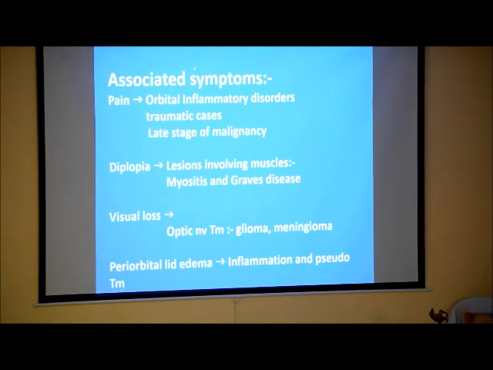Associated symptoms are like pain. Pain is more common in inflammatory disease and late stage of malignancy. Diplopia occurs in myositis or Graves' disease, where the lesions involve the muscles, or in malignant disease where the lesions infiltrate the muscle. Vision loss is most common in optic nerve tumors like glioma and meningioma, where vision loss is more than the degree of proptosis. Periorbital lid edema occurs in inflammation and orbital pseudotumors.